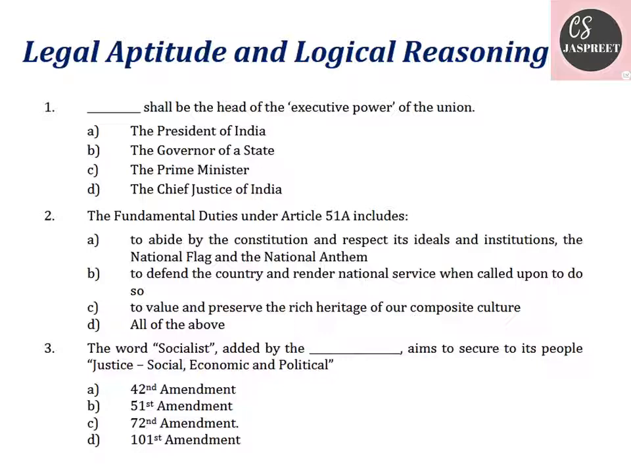The third question says the word socialist added by the dash aims to secure to its people justice, social, economic, political. So earlier the word socialist was not there. Then it was added. In which amendment was it added? 42nd, 51st, 72nd or 101st. So the answer is option A. It was added in the 42nd amendment, where the word socialist was added.